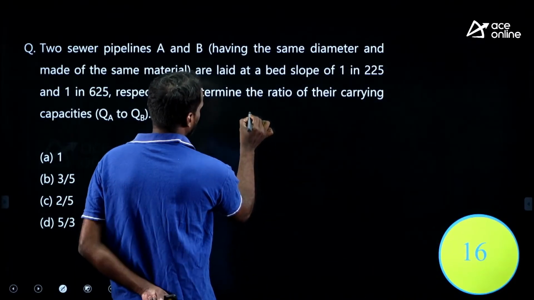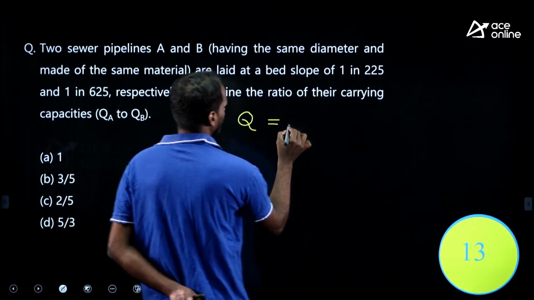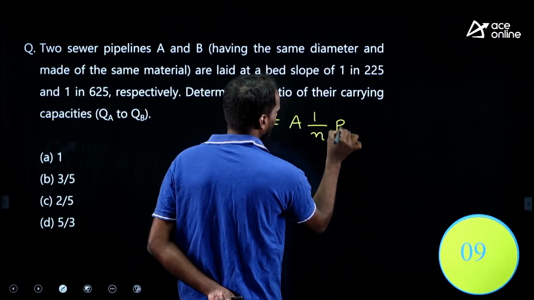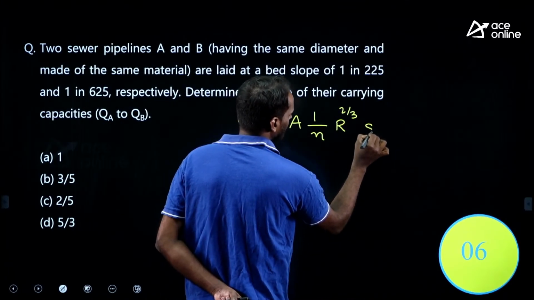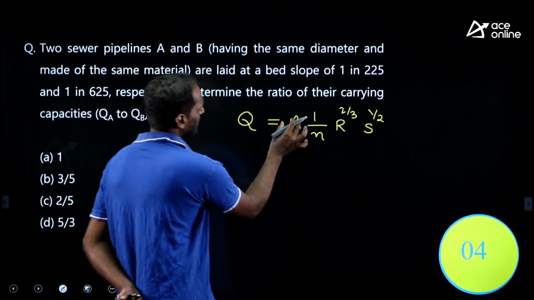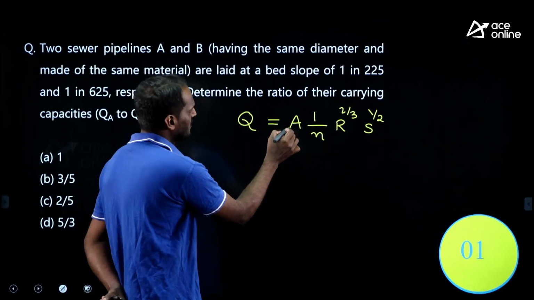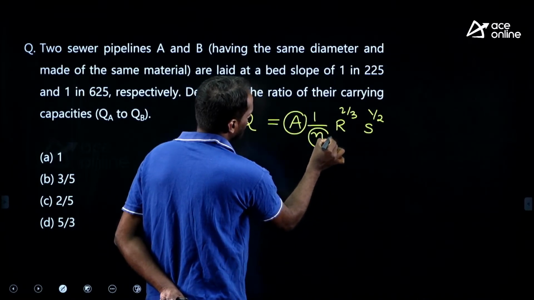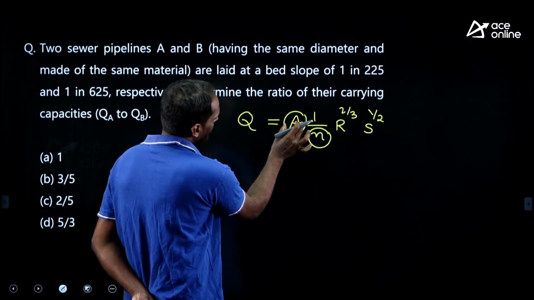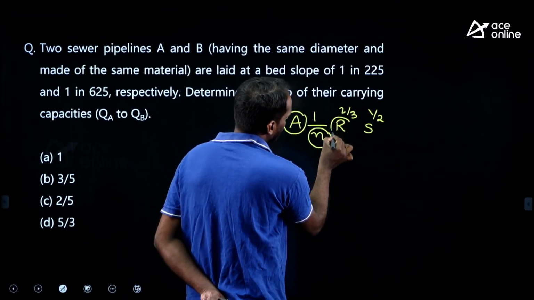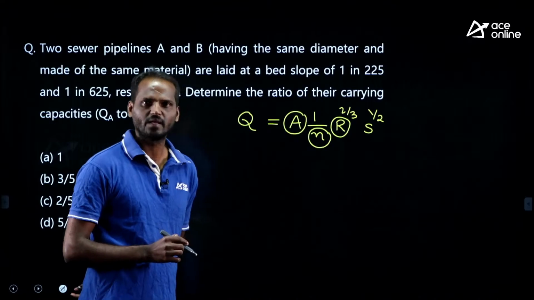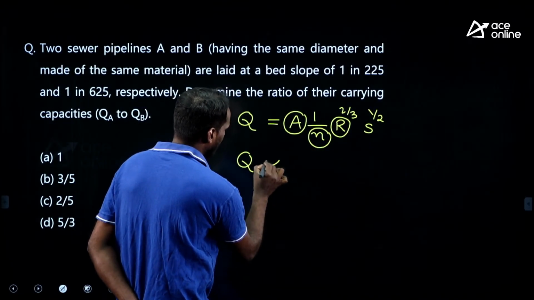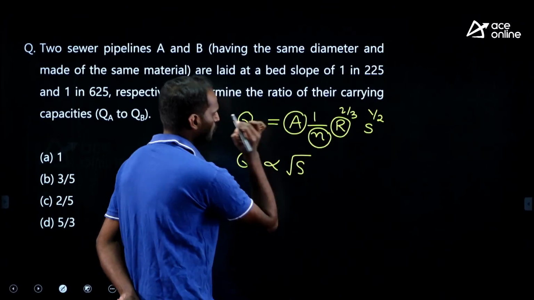See, sewers are designed based on the open channel, therefore discharge is equal to area into velocity, as per Manning's, 1 by n R power 2 by 3 S power half, right. Here they are of same diameter, so the area is constant; same material means the roughness coefficient is also constant; same diameter means R, the hydraulic mean depth d by 4, is also constant. Therefore, you can say the discharge is directly related to the square root of bed slope S.